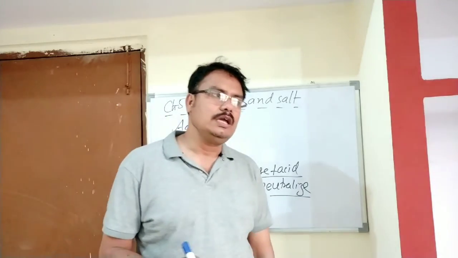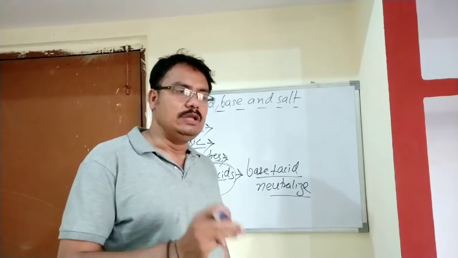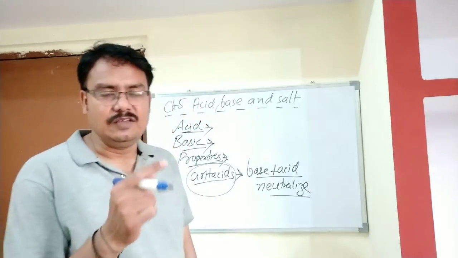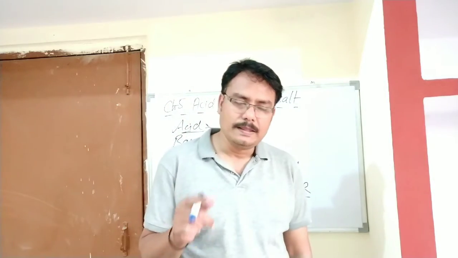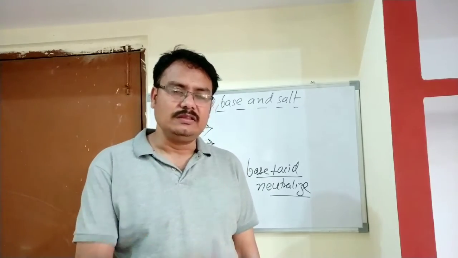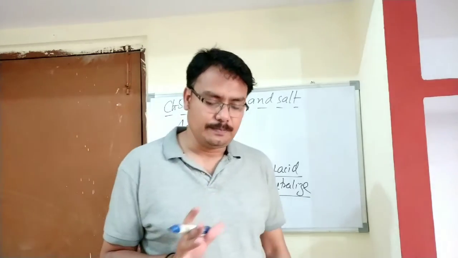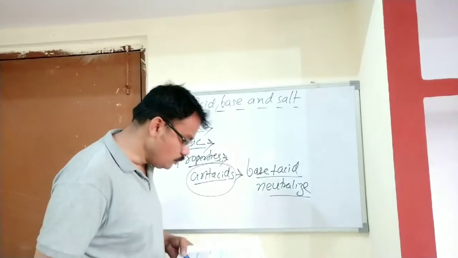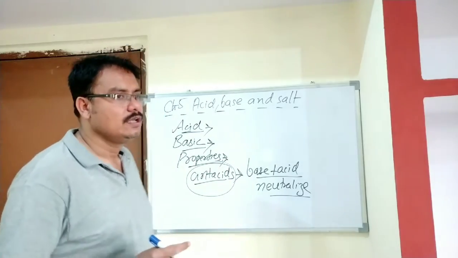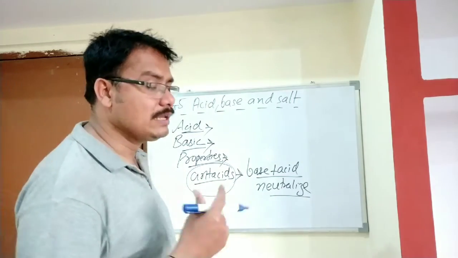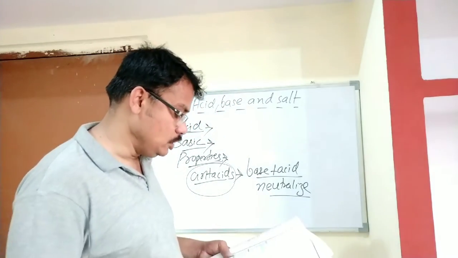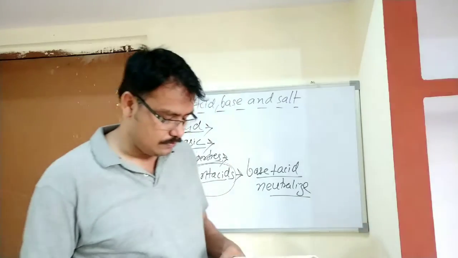And if it is the other way, that you have put the blue litmus paper in the solution and it has converted into red, that means the substance that has changed it to red is an acid. So an indicator is such an instrument that is used to check whether it is an acid, and if acid, what type of acid, strong or weak. Whether it is a base, what type of base, strong or weak. You can detect by these indicators.